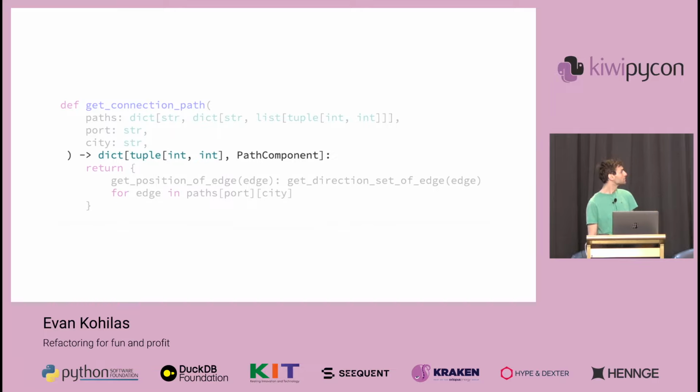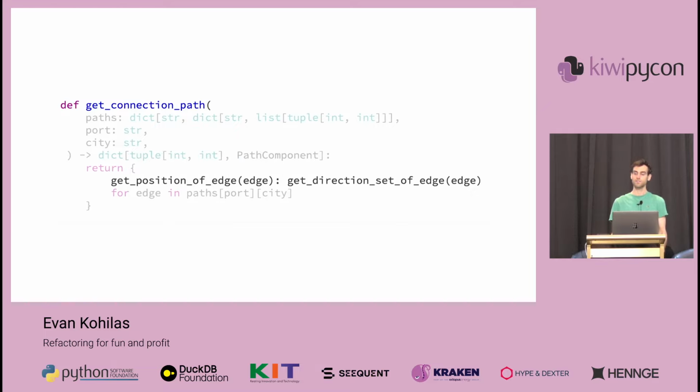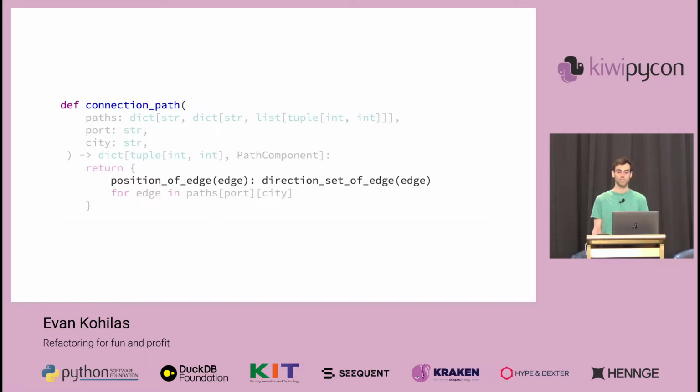Okay, so what else can we refine? Well, let's continue with the renaming and cleaning up of some of these function calls. We can get rid of get, since it's not really Pythonic, and it adds extra noise and length to the code. We'll also update direction set of edge to be a path component of edge, representing the type that it's returning.